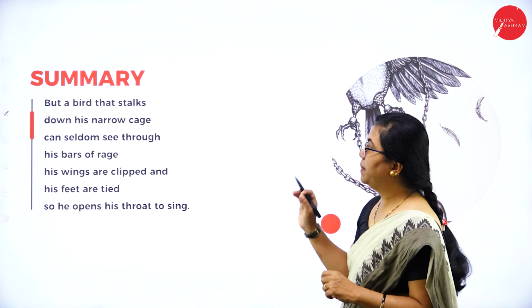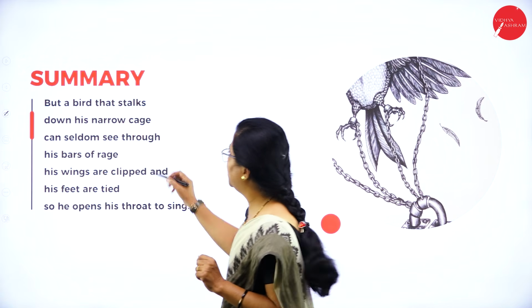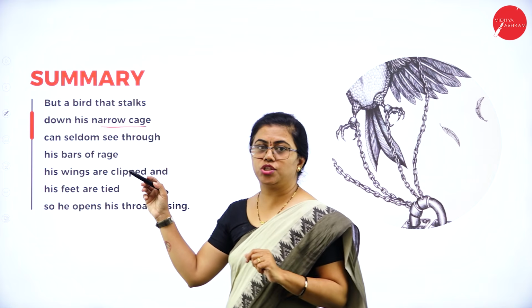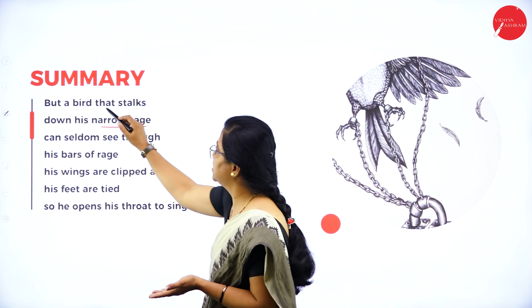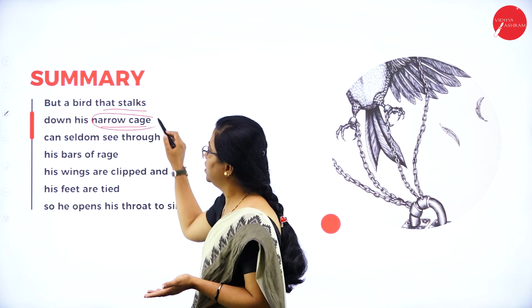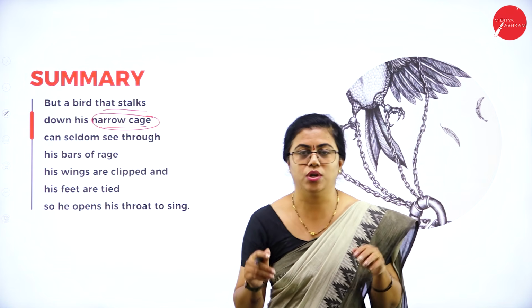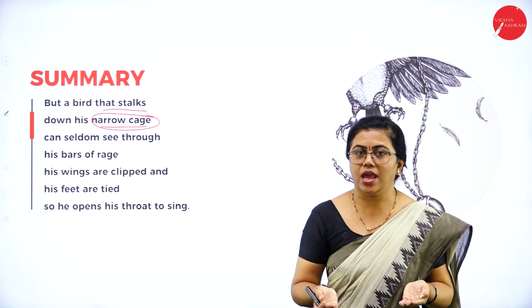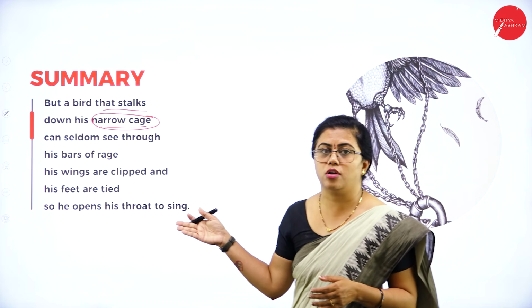Fine. So here, but a bird that stalks down his narrow cage. So this bird is in the narrow cage. It is not able to do anything. It is confined to this narrow cage. So it is stalking down the narrow cage. It is very much confined to the narrow cage only. It has a very restricted area to move around. So let us see whether it is able to move or not.